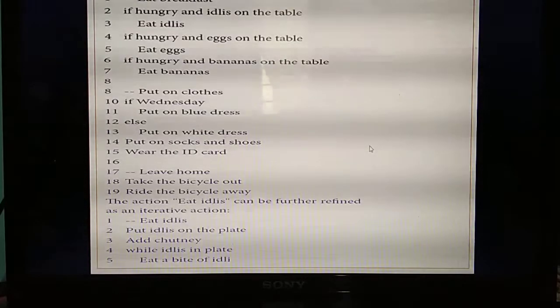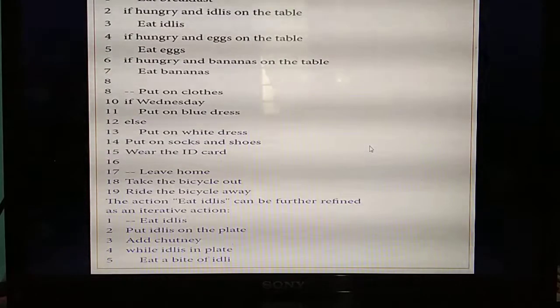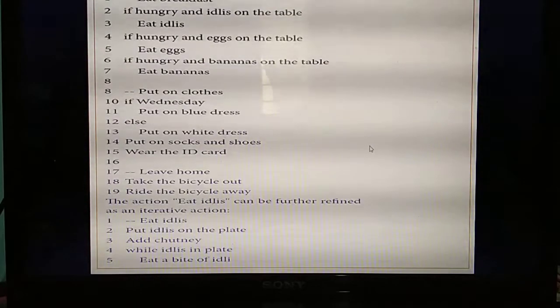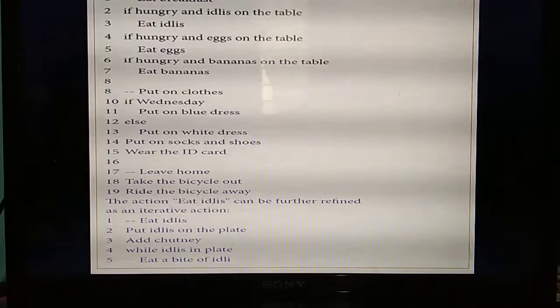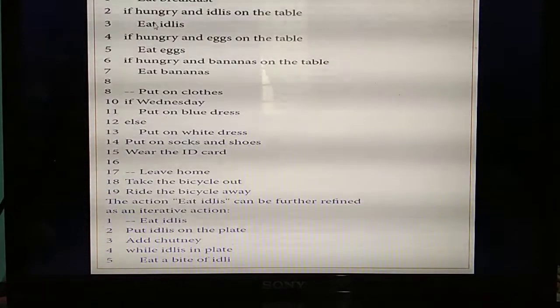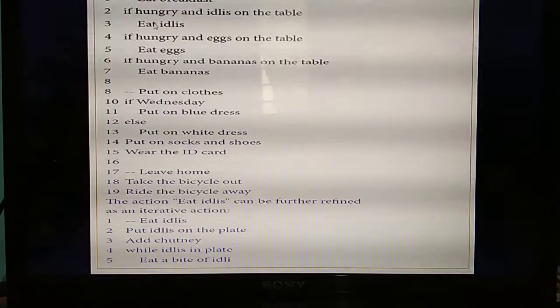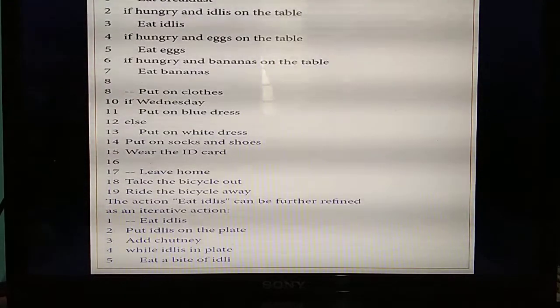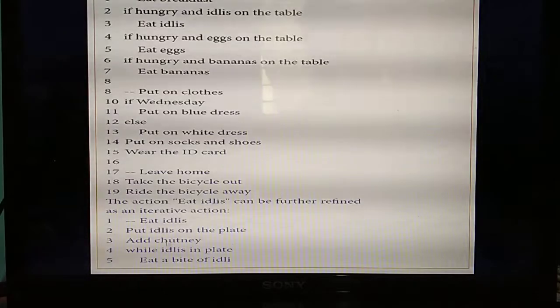So as much as you can, you are able to split the problem. Okay, this is defined. Again you are going to split this into smaller sub problems. Understand? Again you are going to split this sub problem into a smaller sub problem. See the last one, so eat idlis is there.